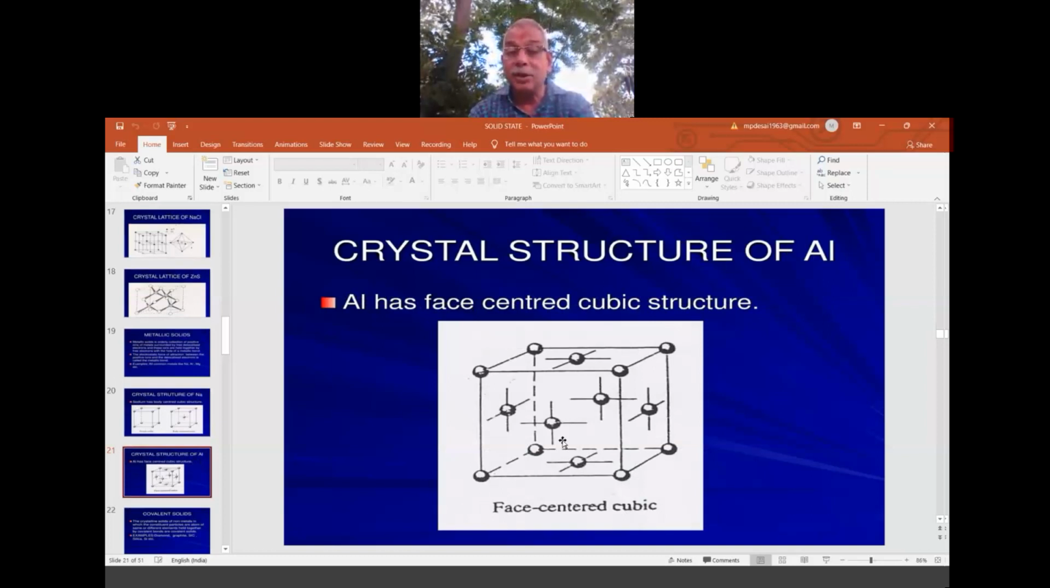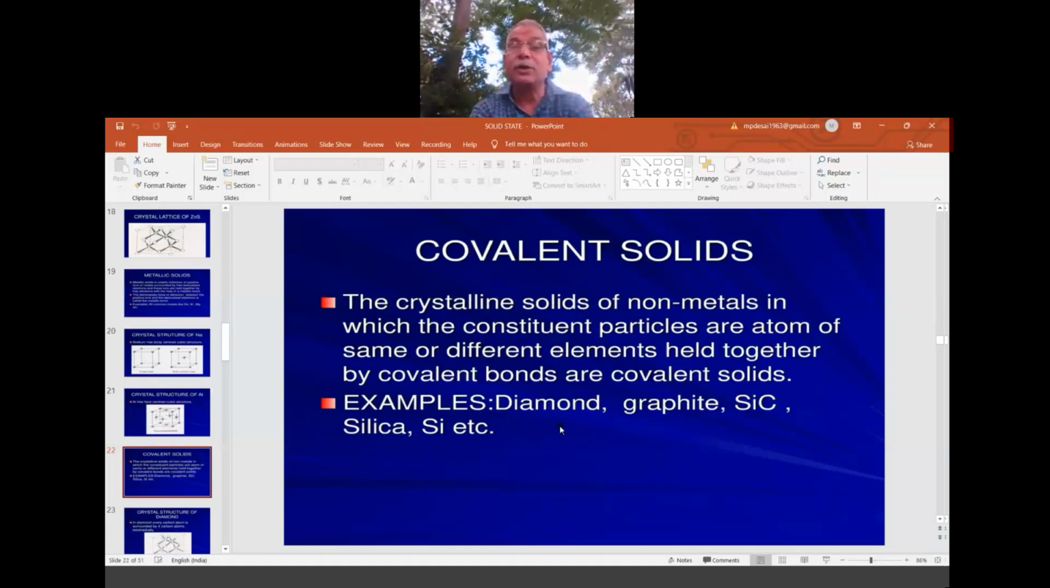Now the aluminum structure differs. This is the microscopic level of the aluminum structure. Now the third category, covalent solids. In covalent solids, what is the force? The force is the covalent force. They go for sharing of electrons, and the sharing will extend. Most of the covalent compounds are very big: diamond, graphite, polymers.